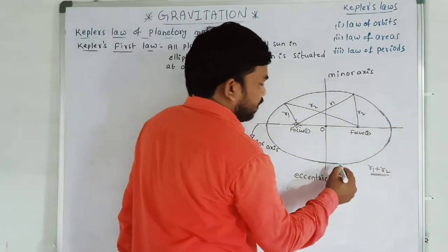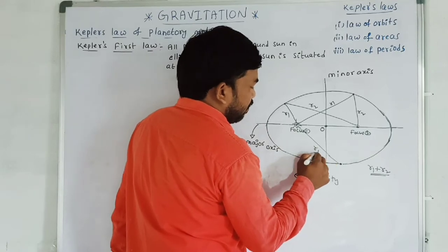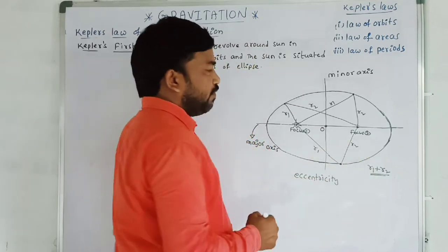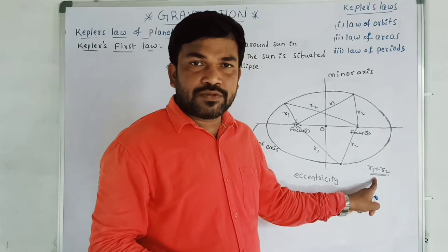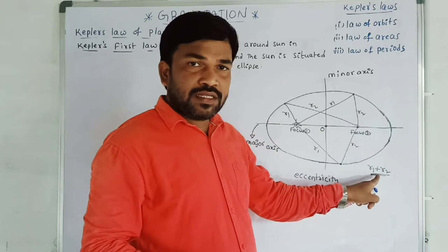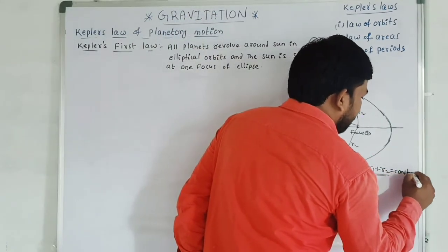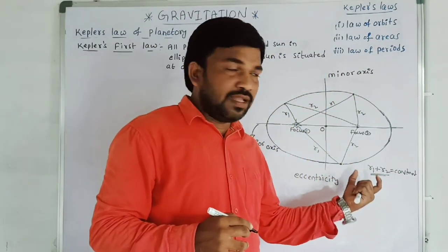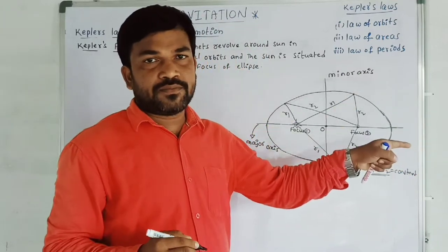Take another position like that. I am taking a position here. Again this is my distance r1 from focus 1, and this is the distance r2 from focus 2. Then again I am adding, I am getting the same quantity r1 plus r2. If you take different positions on the orbit, I am getting the same quantity, which is always constant in all positions on the orbit. The value r1 plus r2 is always going to be constant at all the positions of the orbit.